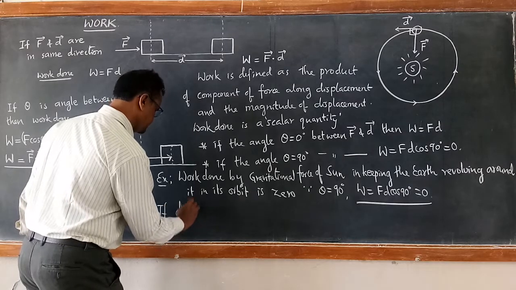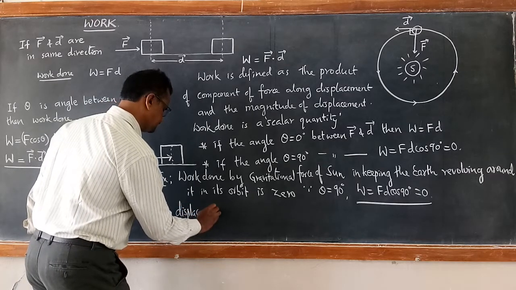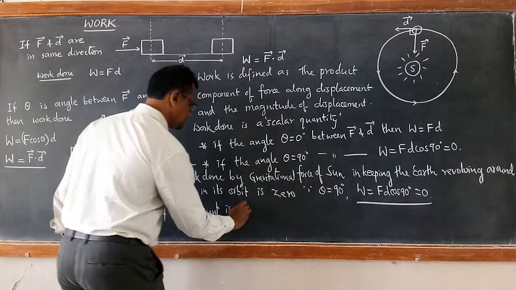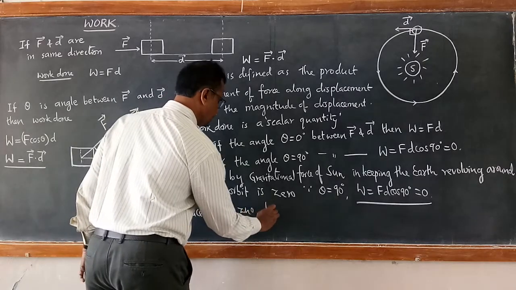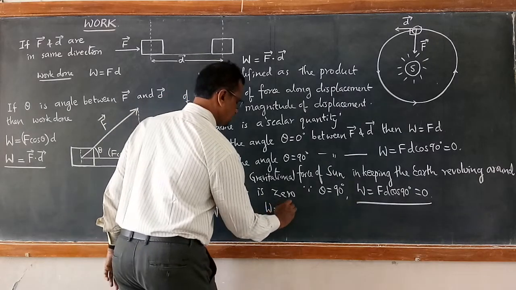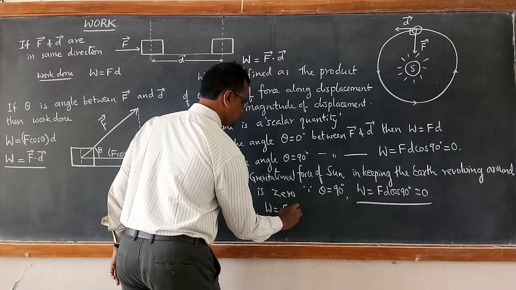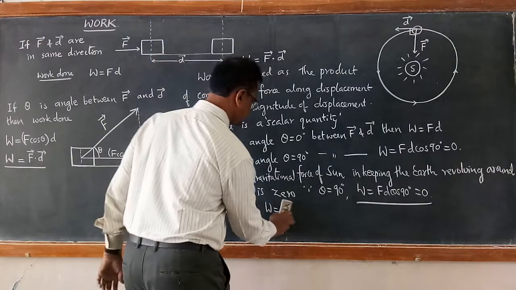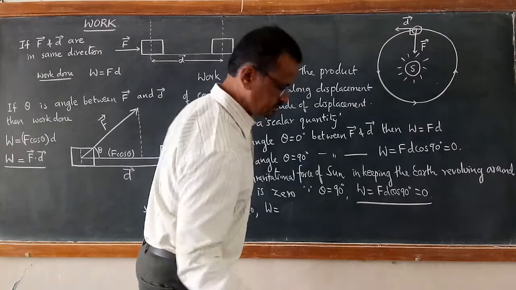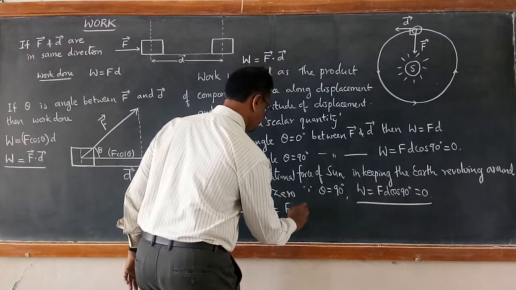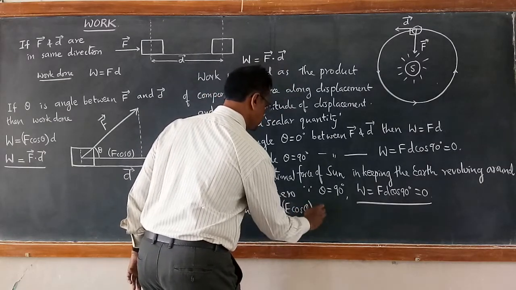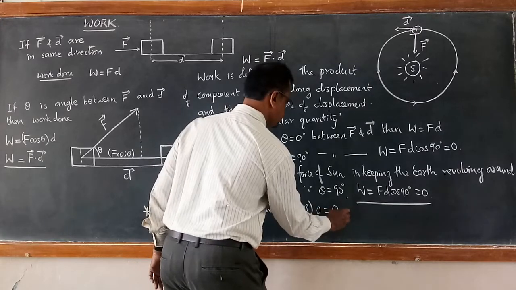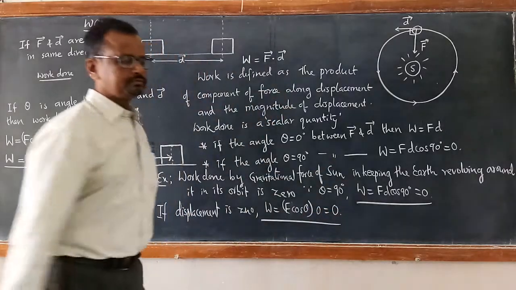If displacement is zero, then work done is F cos theta into zero. Anything multiplied by zero is zero. Work done is zero.